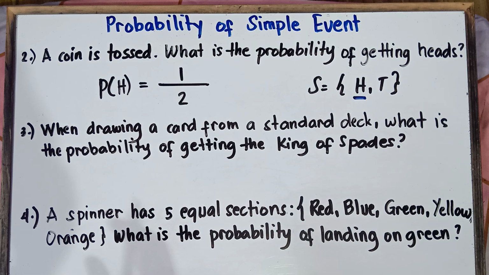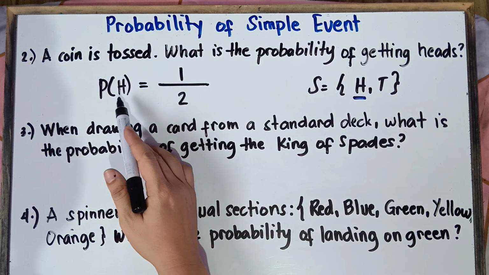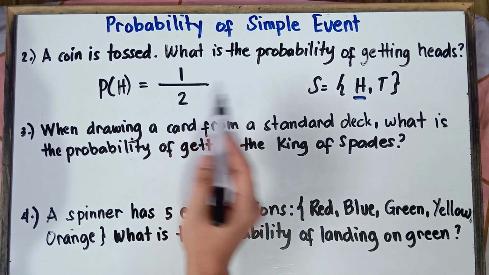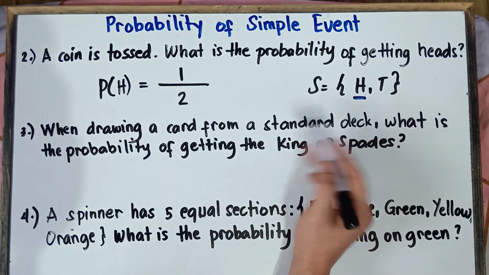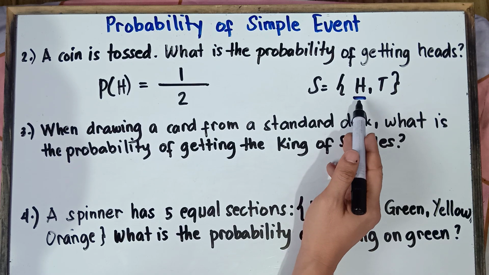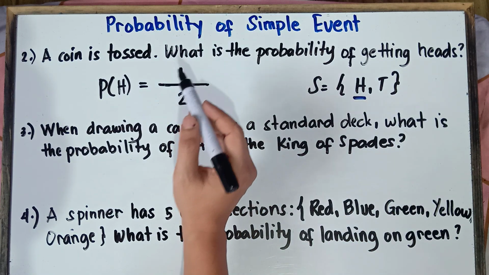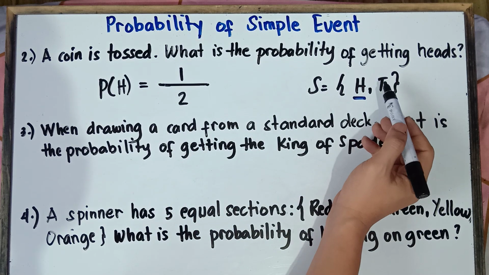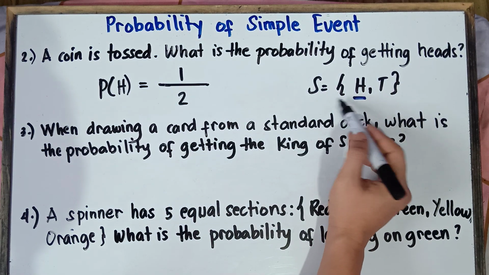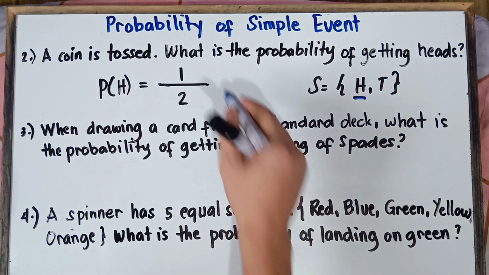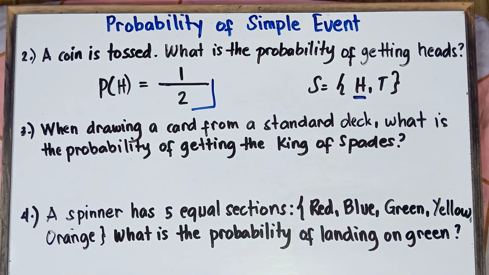Once again, class, I hope you're not confused about the probability of getting heads. On the denominator, the possible outcomes, there would be head and tail. We have 2 possible outcomes. It could be head or it could be tail. On the numerator, the number of favorable outcomes, you want to get head. There's only one head among our possible outcomes. Therefore, our numerator would be 1. So the answer is 1/2. That's the answer, class, for example number 2.